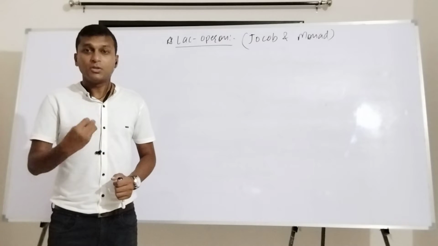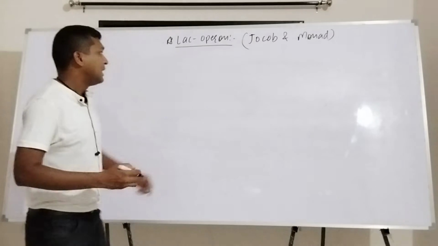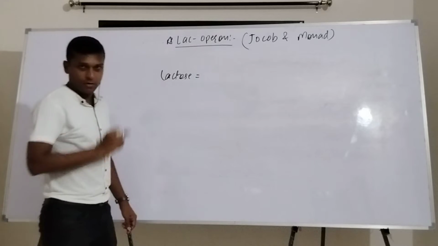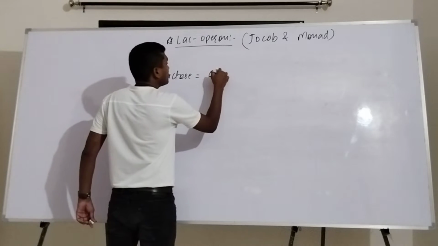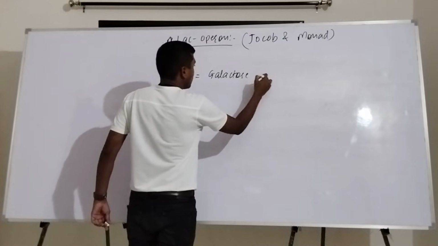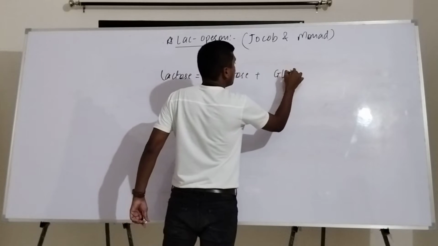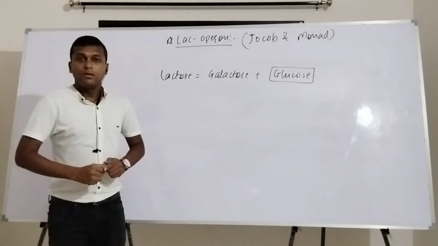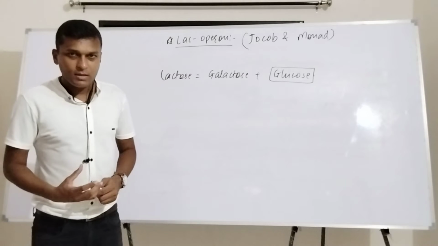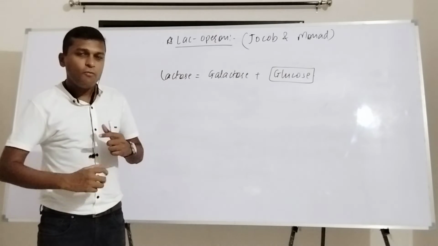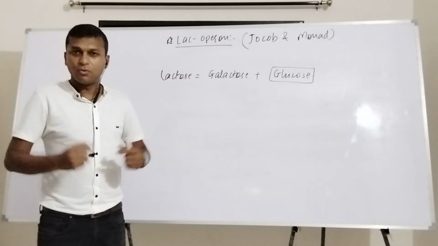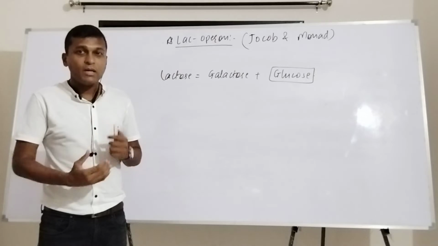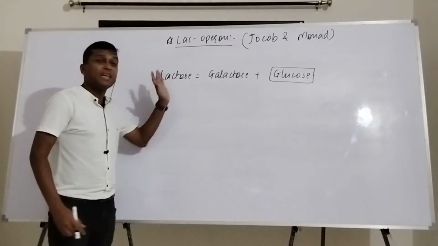Okay. Now what this lactose is? Lactose is basically made of two different components. First component is called as galactose, but second and most important content is called as glucose. When this bacteria is present in the milk, in that case lactose is available. Will it be better for this bacteria because there is no glucose, but lactose is there? Why not to extract glucose from the lactose? That's why this bacteria will try to degrade this lactose.